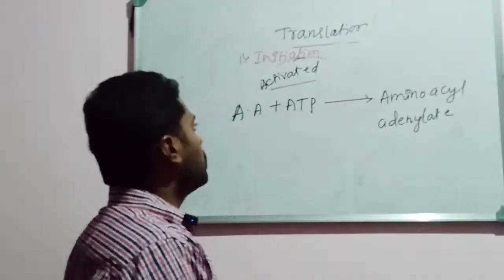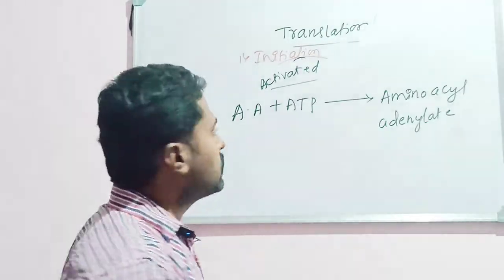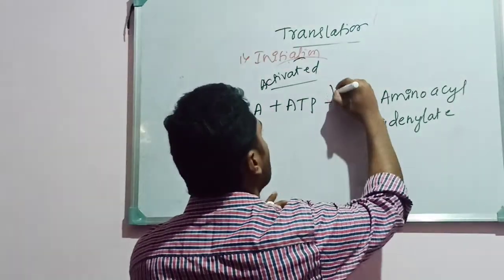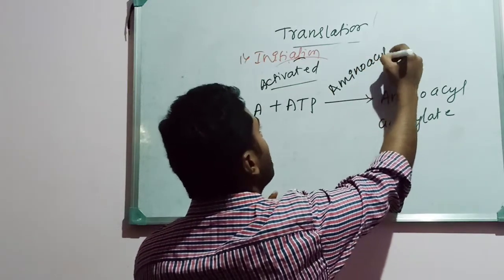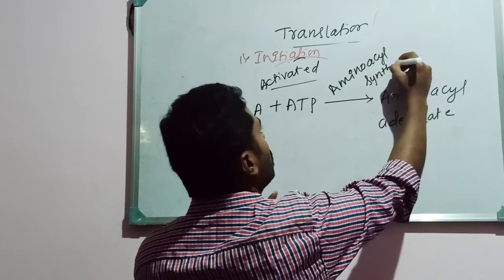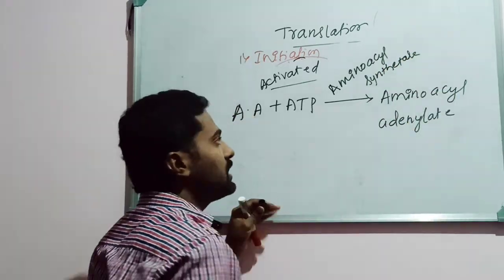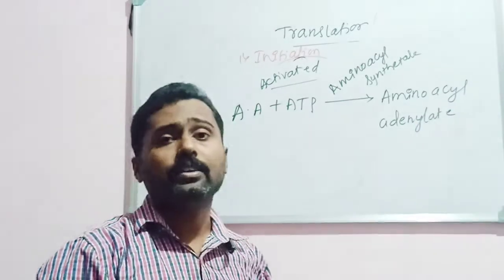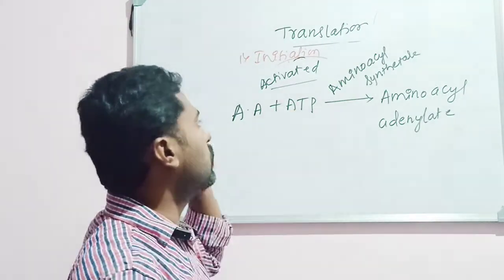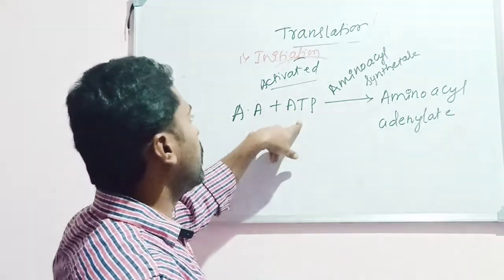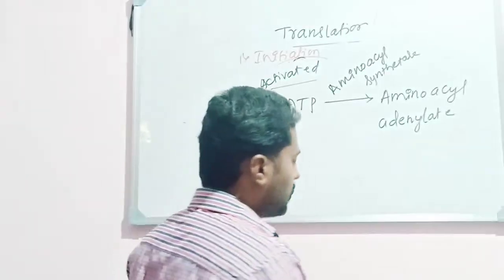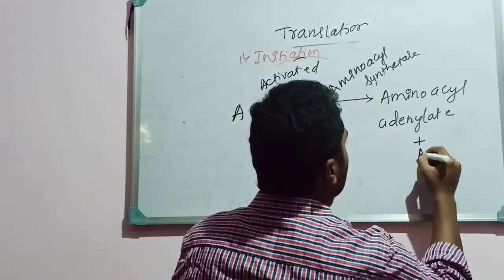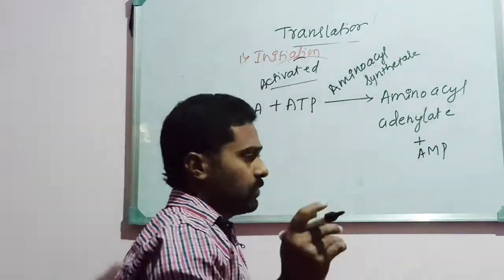So the enzyme that transfers the ATP group to the amino acid is called amino acyl synthetase. Amino acyl synthetase. See, this is an enzyme which adds the energy group or the ATP molecule to the amino acid. So once it forms the combination of ATP and amino acid, the amino acyl adenylate complex is produced, and similarly the AMP, adenosine monophosphate, is released.